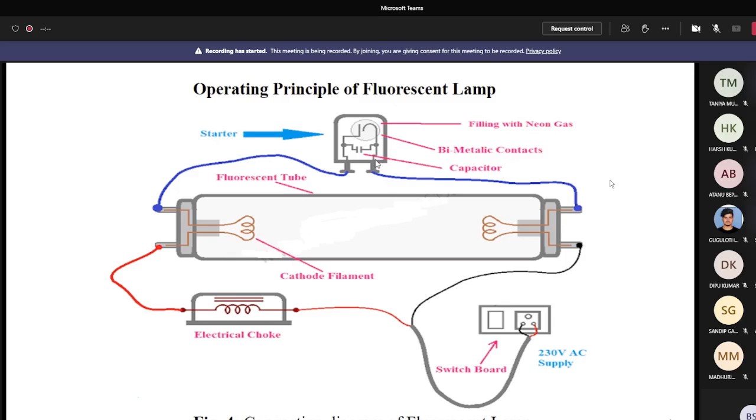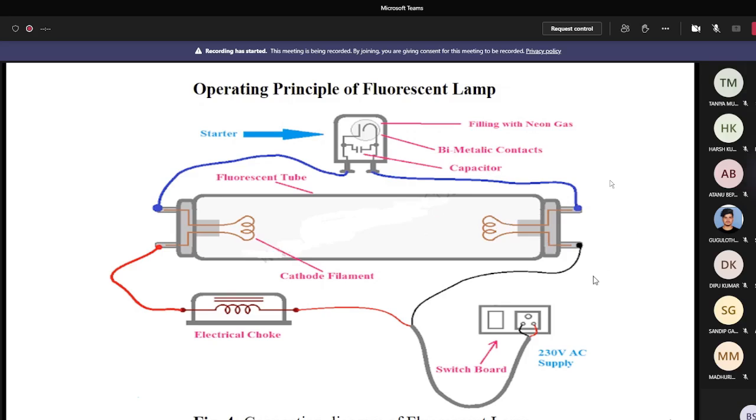When the current decreases, then you get the high voltage across the capacitor. And this high voltage is also impressed across the fluorescent lamp. So the gases inside the fluorescent lamp are ionized due to this high voltage. These ionized gases make a path for the current.